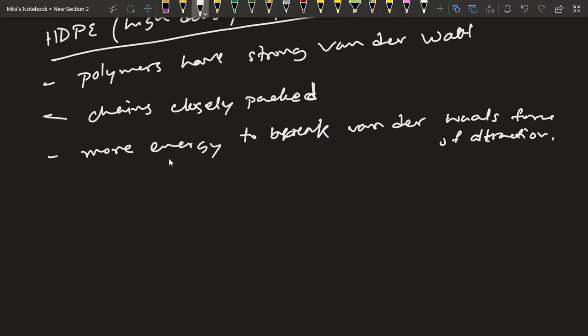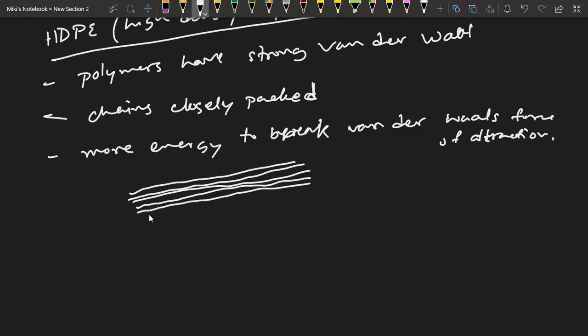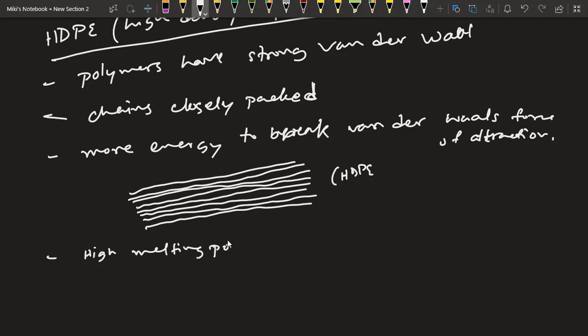So how does HDPE usually look? HDPE looks something like this. Let's say this is a strand, this is another strand, this is another strand. Let's say this is a Kevlar molecule, and I'm drawing each of the strands. These strands are closely packed with each other, consecutively beside each other. So this is, let's say, HDPE. That means it has what? Since it has higher van der Waals force of attraction, it has a high melting point.